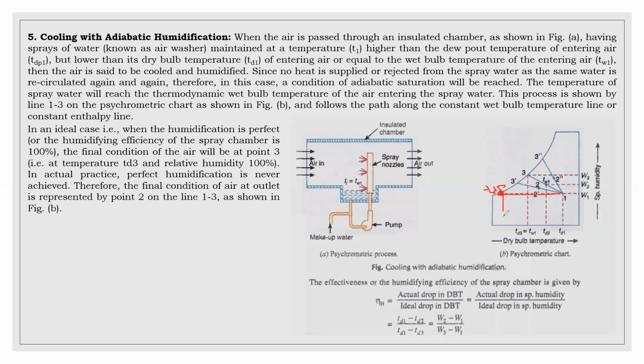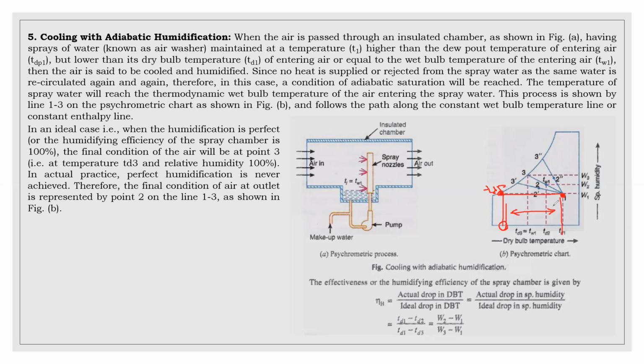From here, if you draw a line, the temperature we get is nothing but the dew point temperature of the initial state. This is nothing but the initial state. From here we need to draw a horizontal line so that we will be getting a dew point temperature. That value will be picked from here. The sprayed water temperature should be greater than this. What water are we going to spray here? That temperature value should be greater than this value, and it should be less than the dry bulb temperature. Means within this range only the sprayed water temperature should be present.